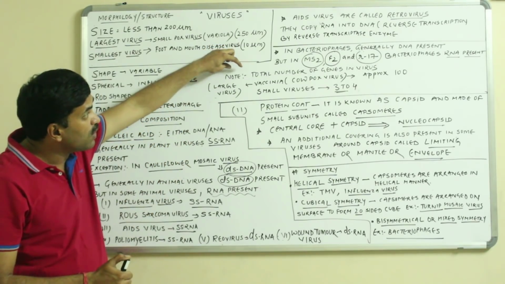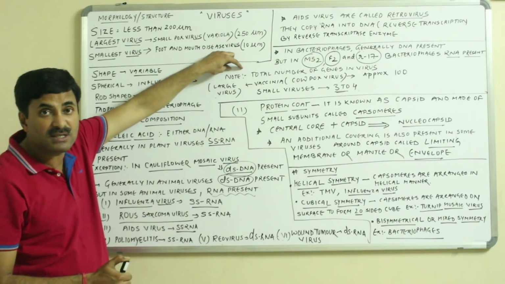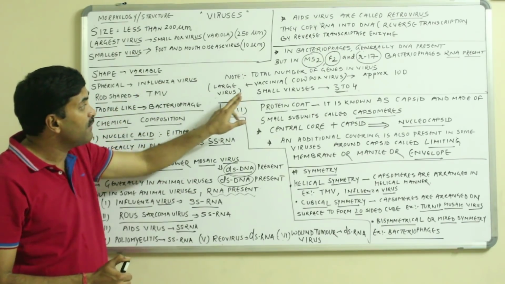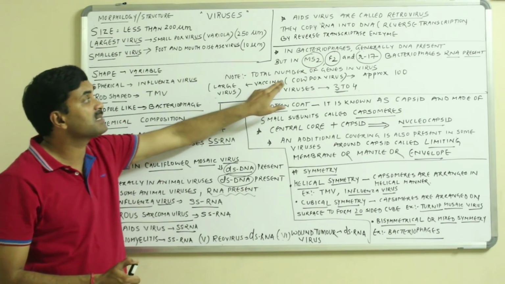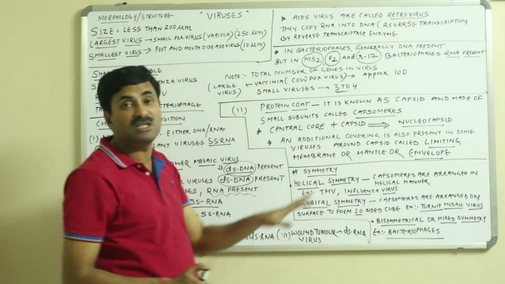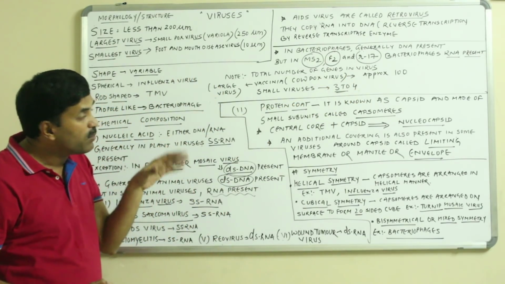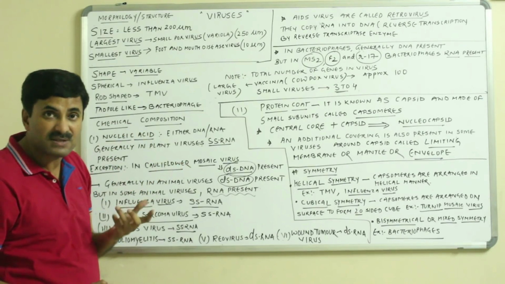Now, if I talk about the total number of genes in the viruses, the number of genes is not fixed in the viruses. If I talk about a large virus, say vaccinia, a cowpox virus, approximately 100 genes are present. But if we talk about the small viruses, then they only have 3 to 4 genes.